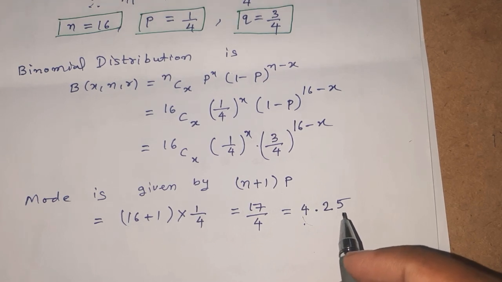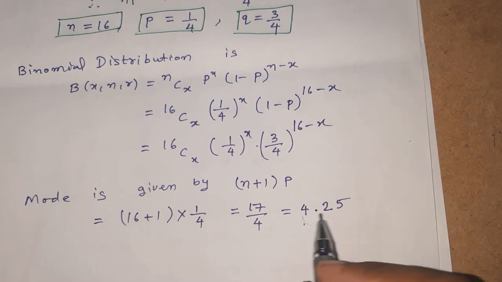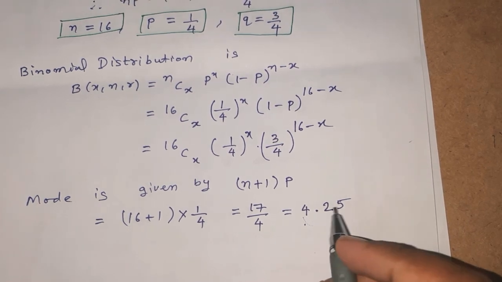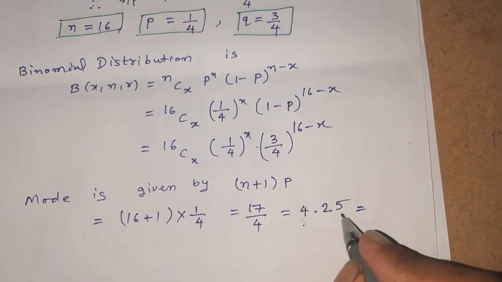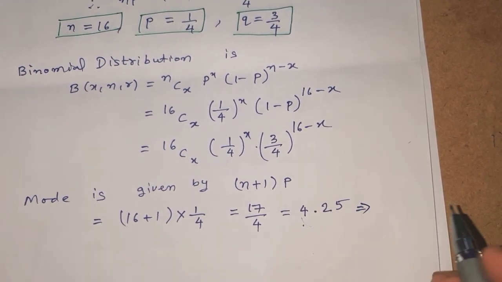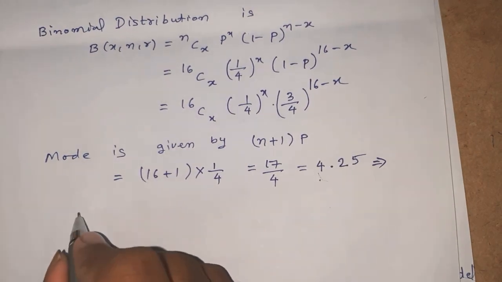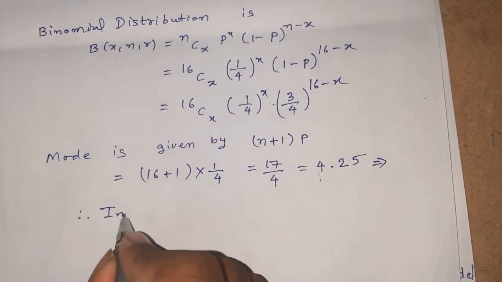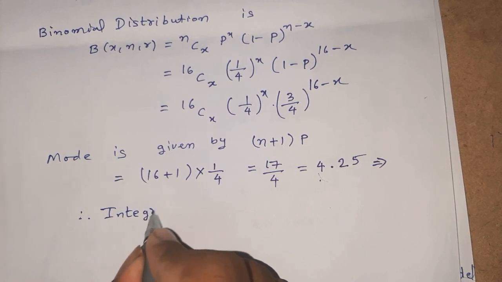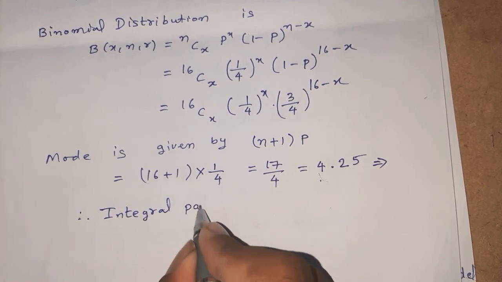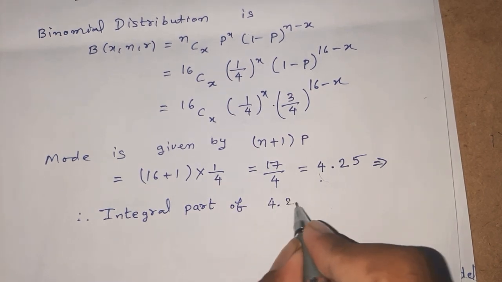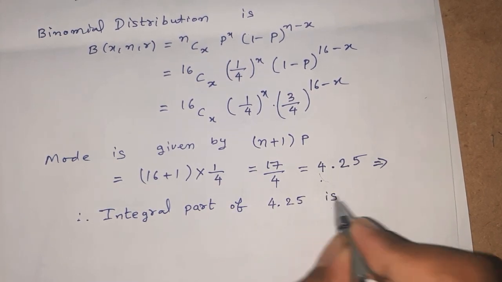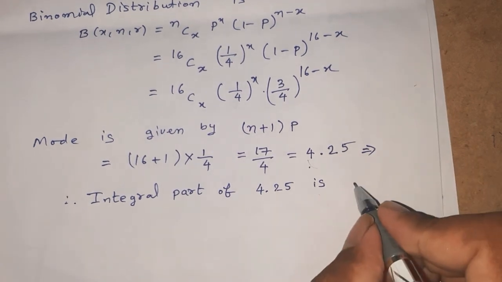These are all integers, but the very closest integer is 4. Therefore, we have to consider the integral part of this value, that is 4. Therefore the integral part of 4.25 is 4.